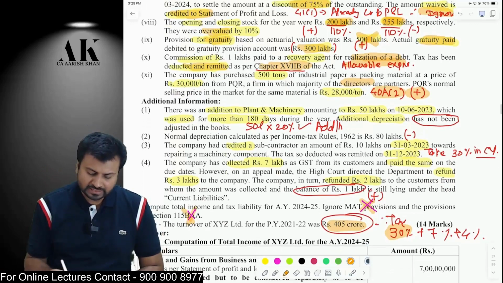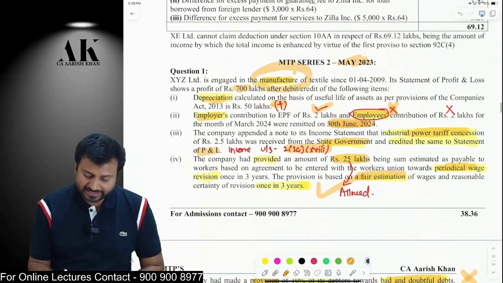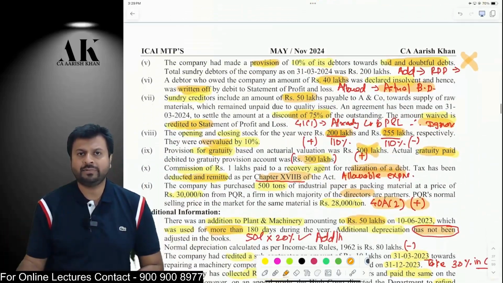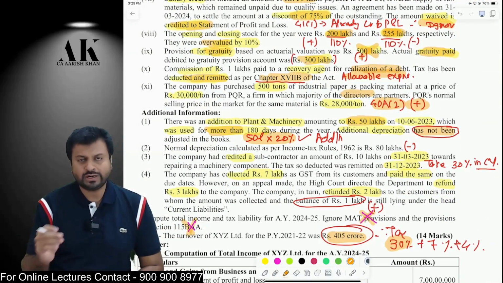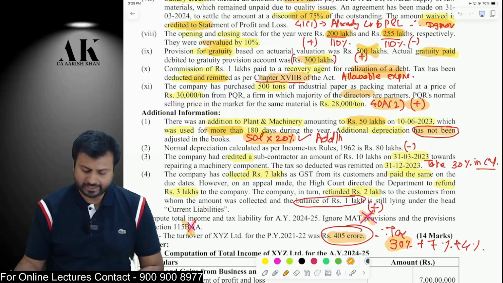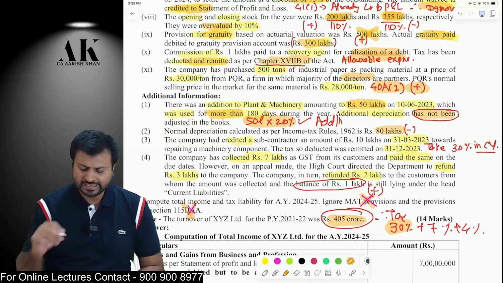Okay. Next one, there is an addition to plant and machinery of 50 lakh rupees, which is used for more than 180 days, but unfortunately, you have not provided for additional depreciation, and you are a manufacturing assessee. You are not following 115BAA. Therefore, you are eligible for additional depreciation at the rate of 20%. Why 20%? Because it is put to use for more than 180 days. Okay. Normal depreciation 80 lakhs. You can claim that as deduction. No issues in that. Next one.